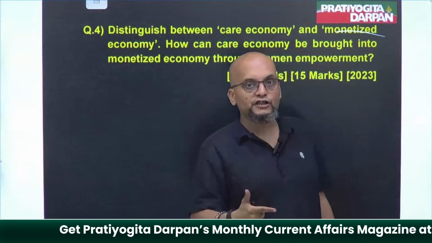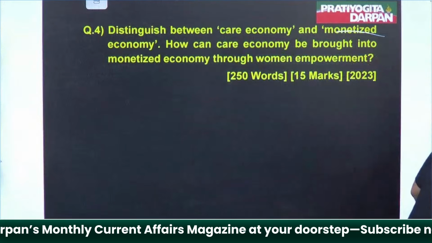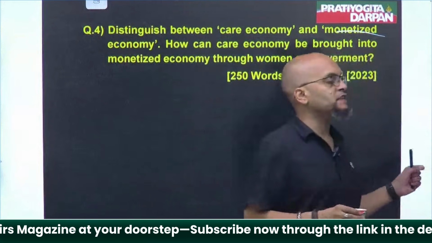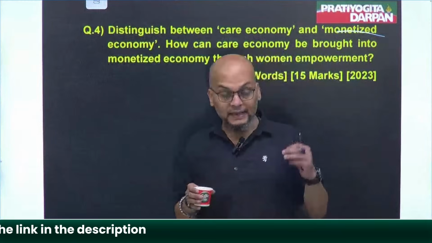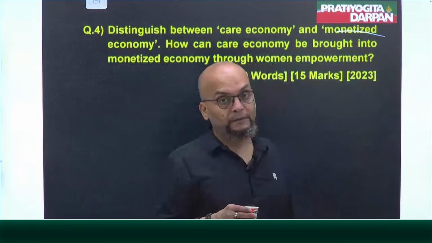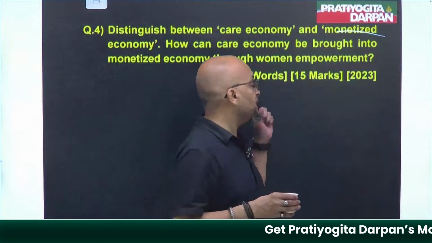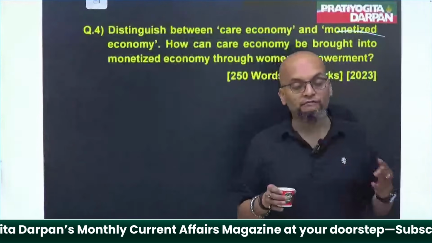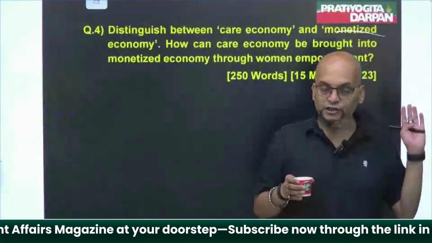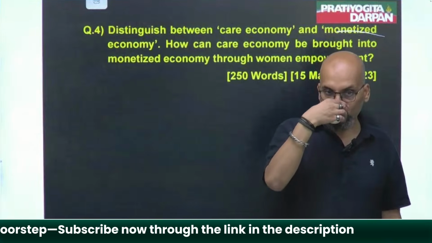Now they are asking how both of these can be combined together. And then they are saying by women employment. See guys, this is a very important part. And again in 2023 in the budget, government discussed women empowerment. So the question came revolving around it.